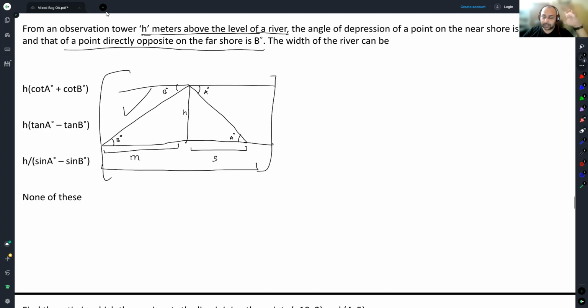Let's take different values. If you take 45 and 45, everything will kind of be equal only. So let's take 45 at one place and 60 at another. If this is 60 with h, opposite 30, what will it be? Opposite 45, of course, this will be h only. And then you can work your way around it.